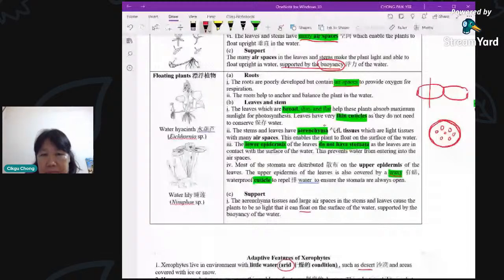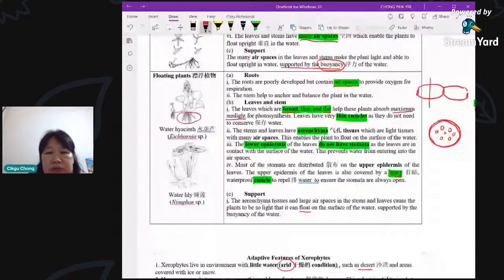Okay, so next one, for the leaves, they are broad. They are big, right? They are flat. So they can absorb maximum sunlight for photosynthesis. They are to get more sunlight. And they have very thin cuticles, right? They don't have to have a lot of cuticle because they don't need to conserve water. Water is everywhere. They are literally staying in the water. So they don't have thick cuticles.